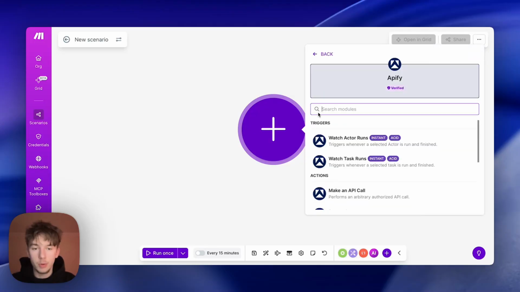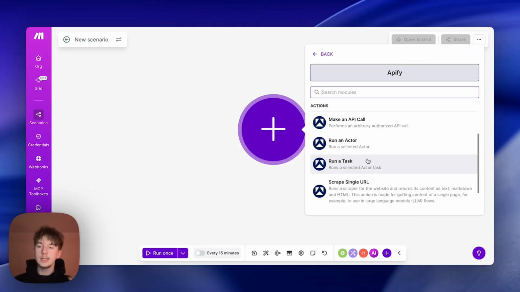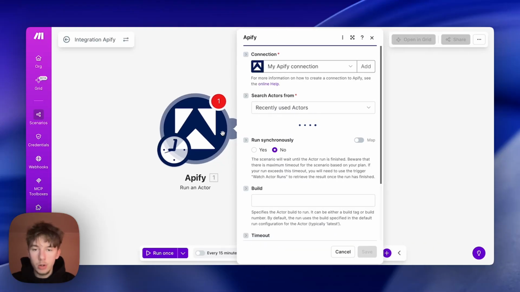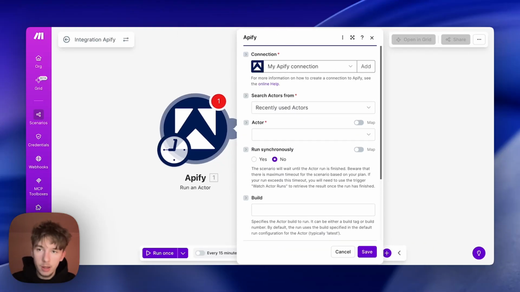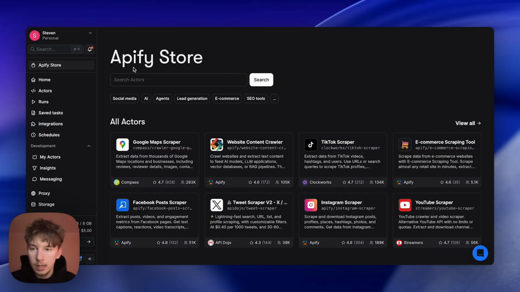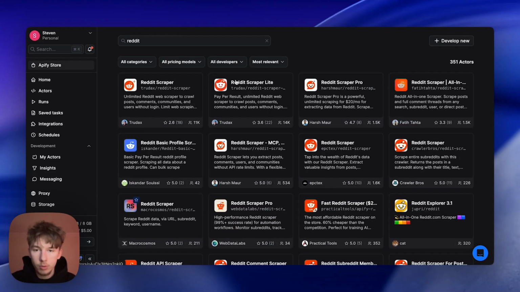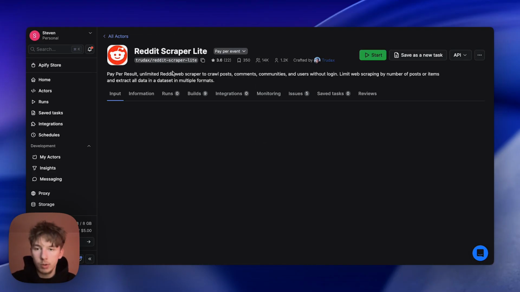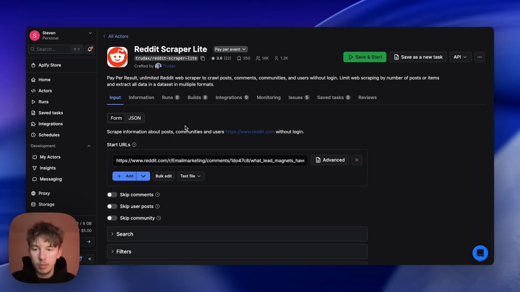First things first, Apify. We're going to be using Apify as our data extraction tool, and we are going to click on Run an Actor. We're going to use an actor from Apify. So we're going to head over to the Apify Store, and literally just search for Reddit, and we are looking for a specific one, Reddit Scraper Lite. This is the one we're using, TrueDAX Reddit Scraper Lite.